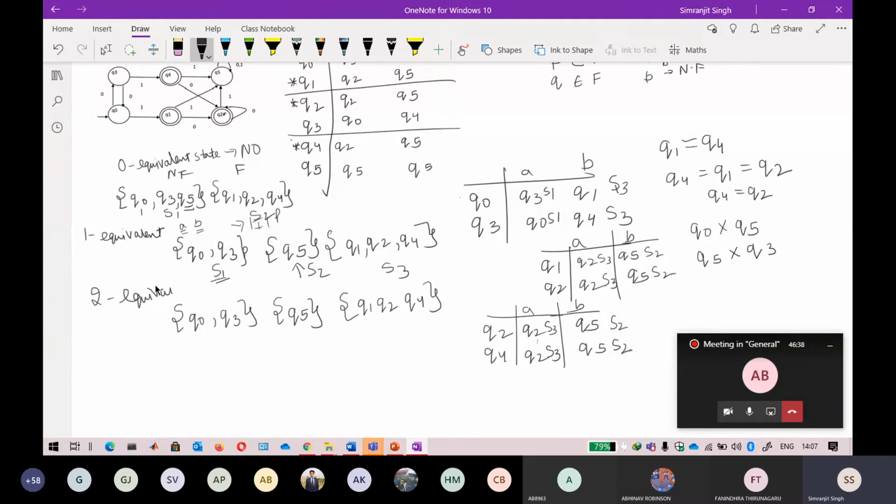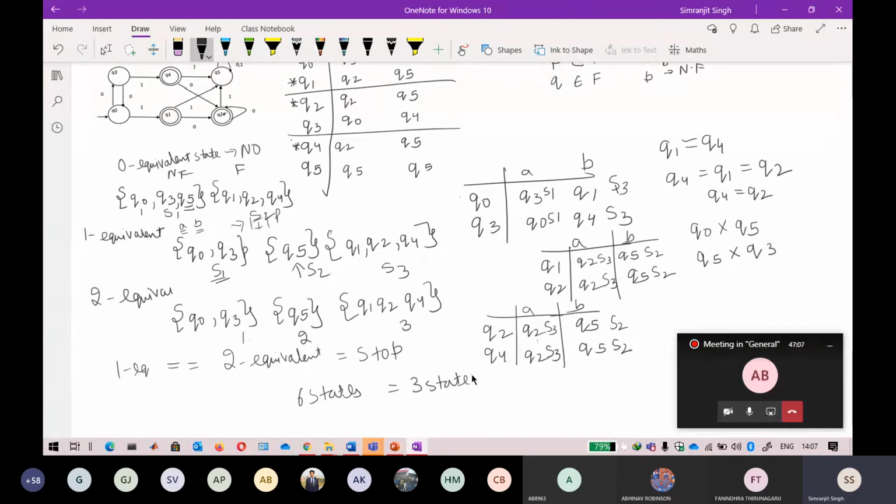Now, 1 equivalent is equal to 2 equivalent, and this is where you stop. At that point, you say that the algorithm has 1, 2, 3 states. So we had 1, 2, 3, 4, 5, 6 states, and the 6 states are minimized to 3 states.